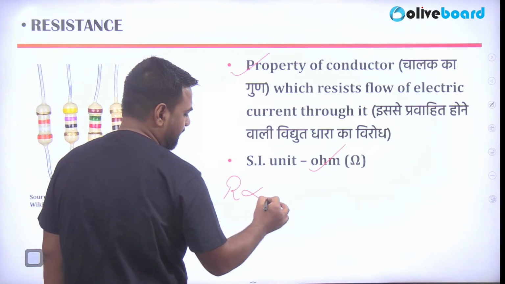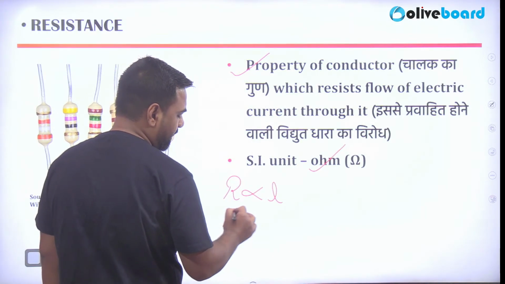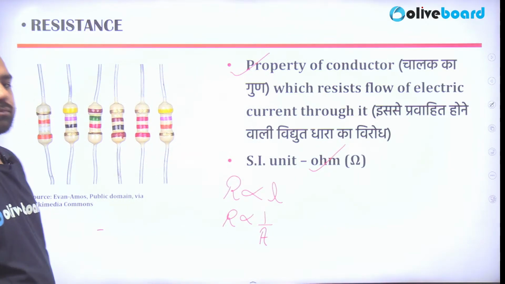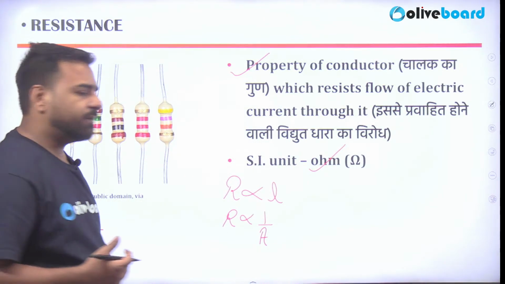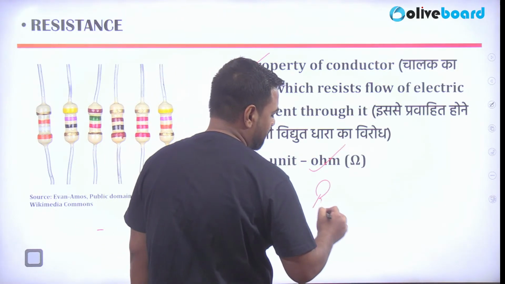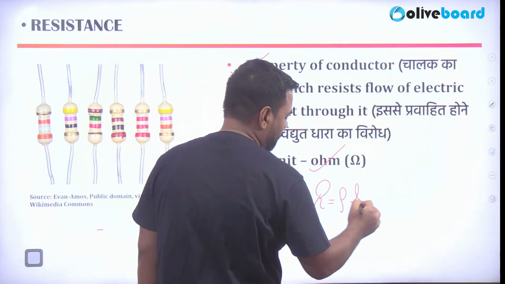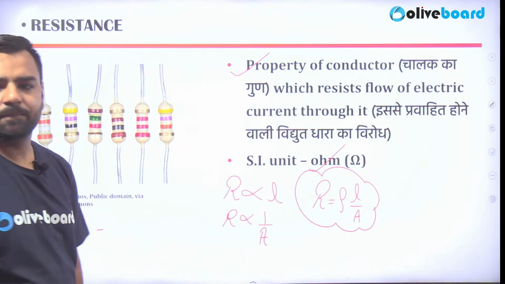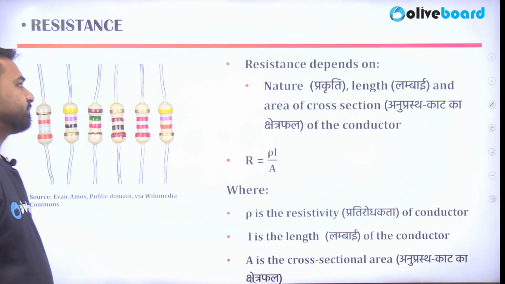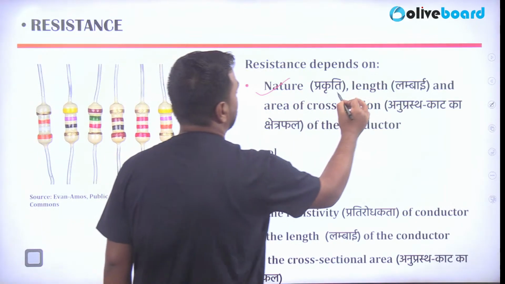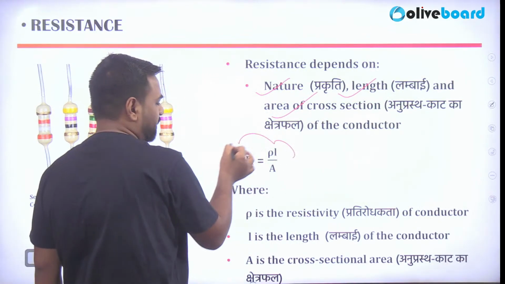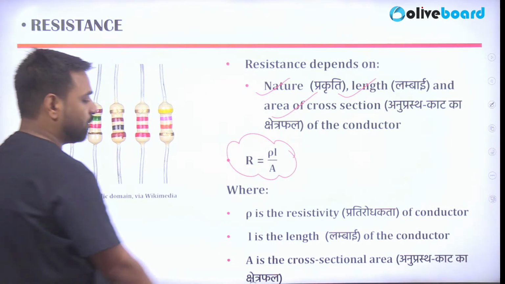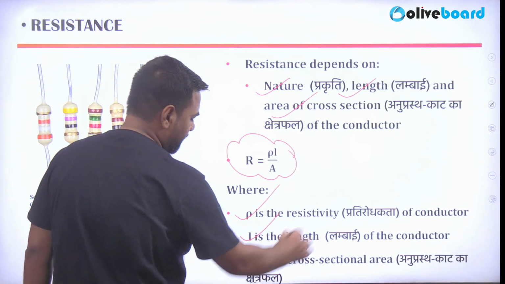Resistance is directly proportional to the length and inversely proportional to the area of cross section. If you want to remove this proportionality sign, the formula that you have is R = ρL/A, where rho is the resistivity. So resistance depends upon the nature, length and area of cross section, and because of this we have the formula R = ρL/A, where ρ is the resistivity, L is the length and A is the area of cross section.